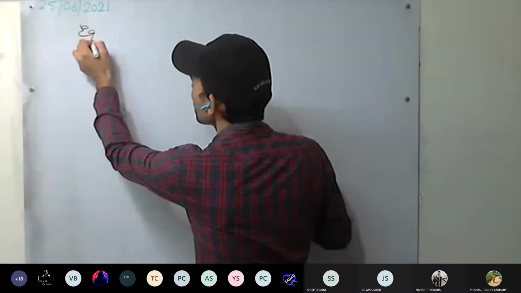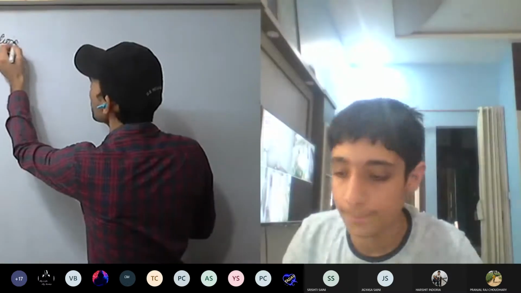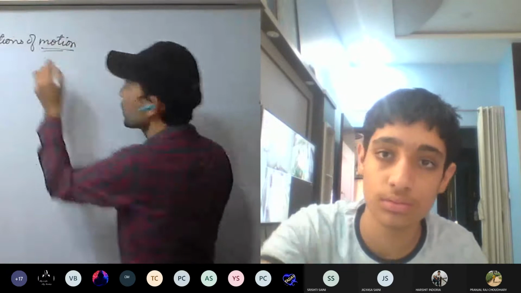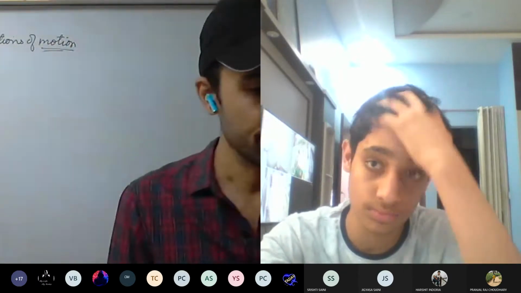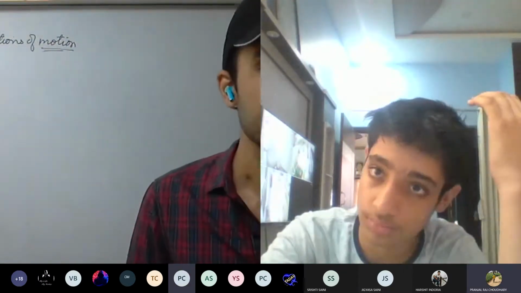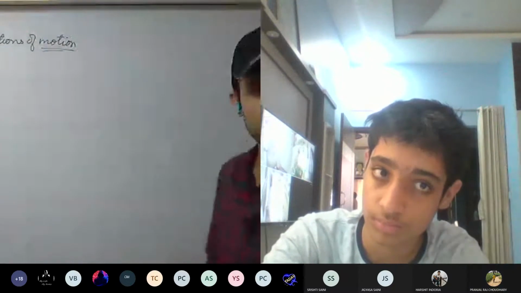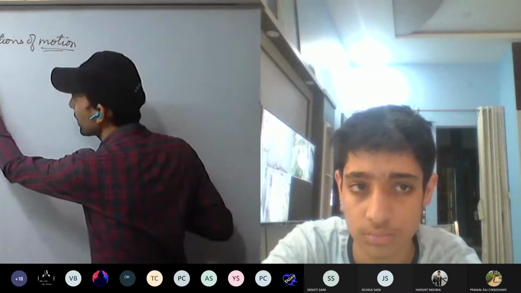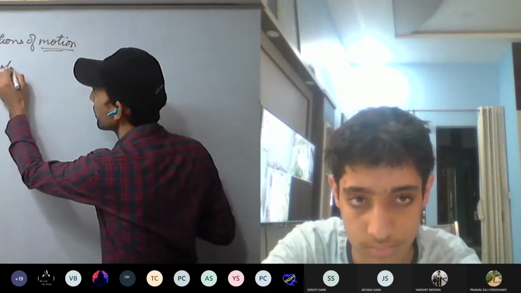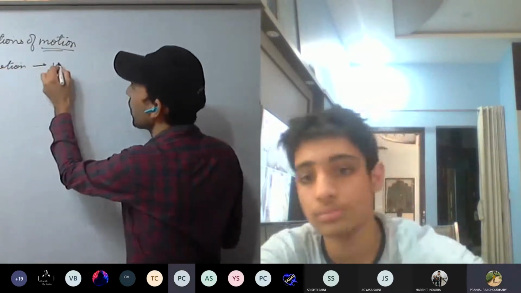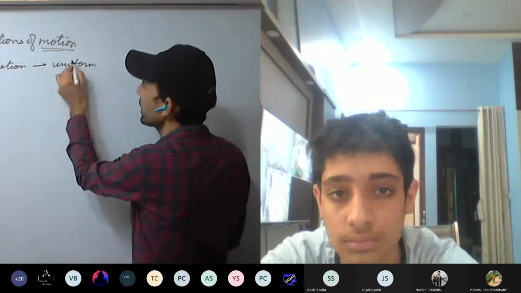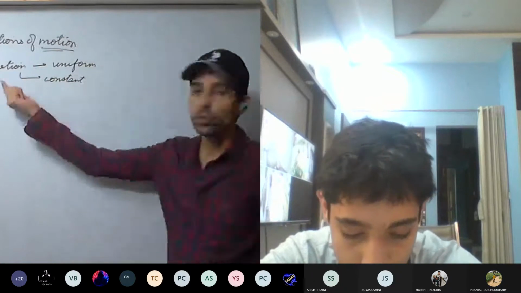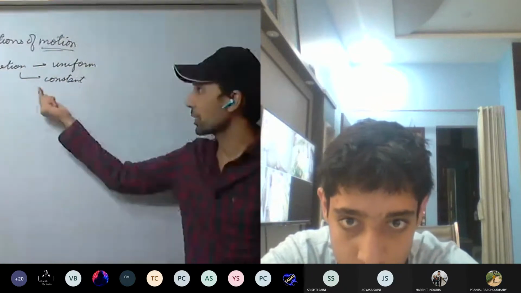So equations of motion we are discussing. And here, what kind of motion have we discussed till now? It's rectilinear motion, straight line motion. That's clear. And we'll be discussing equations of motion where acceleration is uniform, or we can say it is constant. So a body is moving with constant acceleration, that is uniform acceleration.